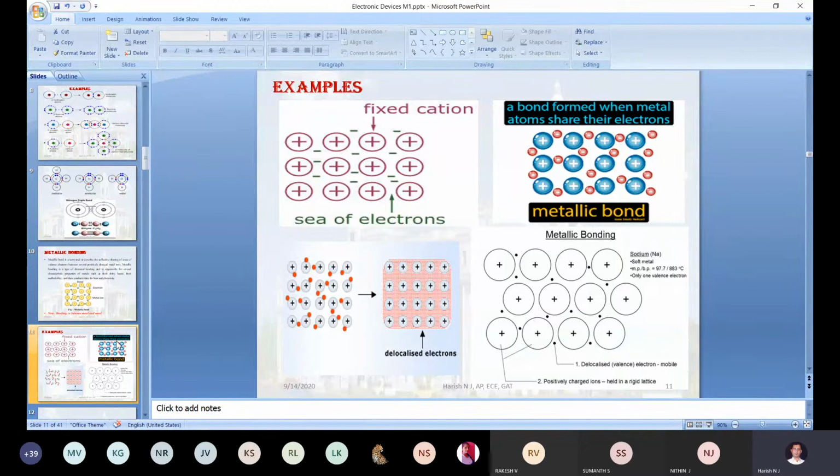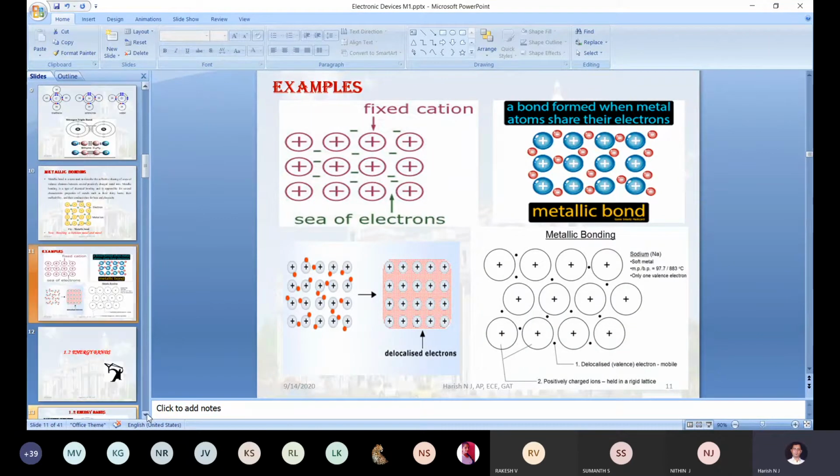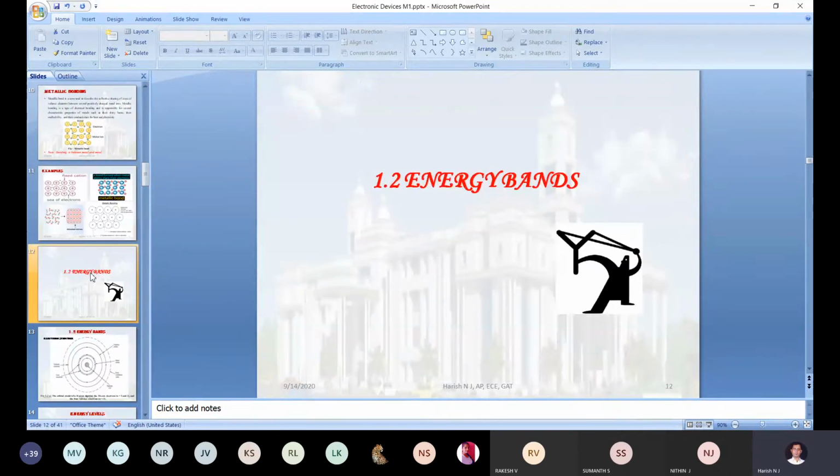Okay. So now we will move to the next topic in this module. The next topic is energy bands. Before sharing the respective slides, can anyone brief me on what exactly we are going to encounter under this title?